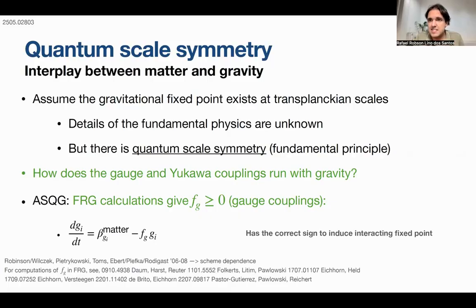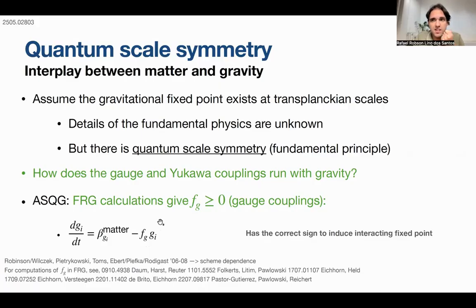This is a scheme-dependent answer, but when we compute this contribution to the running of the gauge coupling, for instance, in asymptotic safety using functional renormalization group techniques, we would get an expression like this. The contribution that's linear in the same gauge coupling can have the correct sign so that gravity induces an interacting fixed point that without gravity is not there.